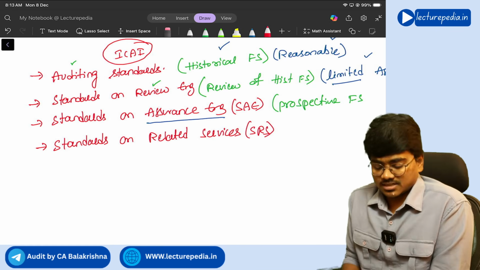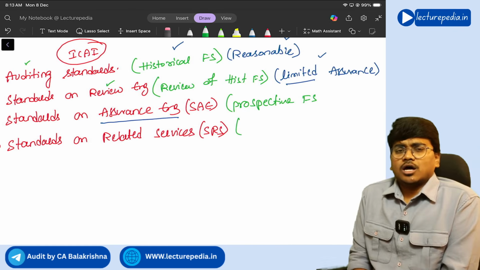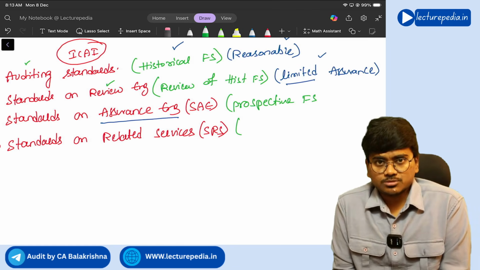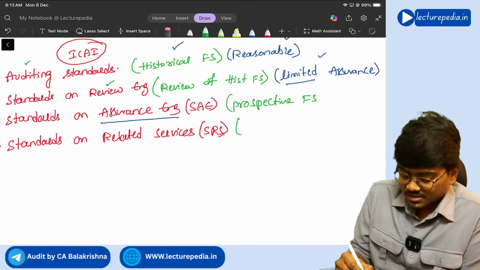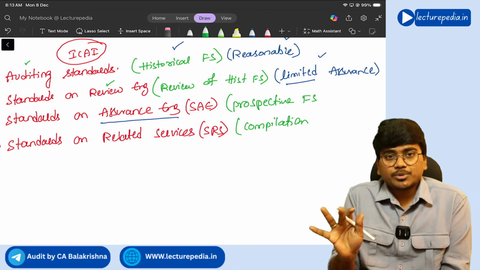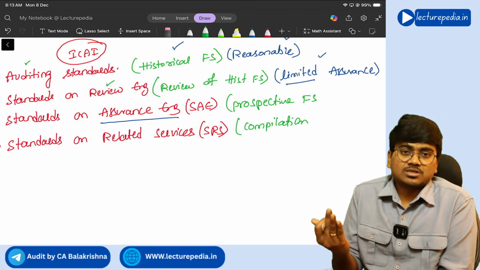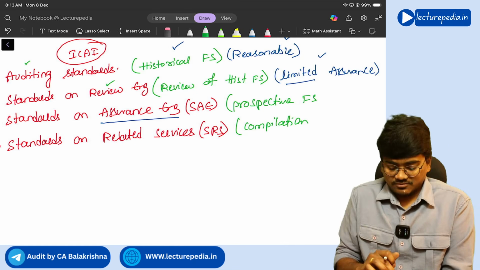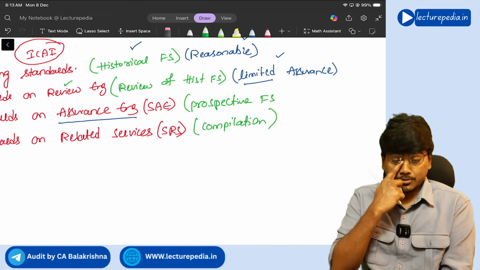So here, the audit firm will not provide only audit engagements or review engagements, it will also accept certain non-assurance engagements, like compilation of financial statements. Compilation means just preparing the financial statements, or filing income tax returns, which are non-assurance services in which you will not provide any assurance. For such kind of non-assurance services, standards on related services, the SRS series, is applicable. Understanding?